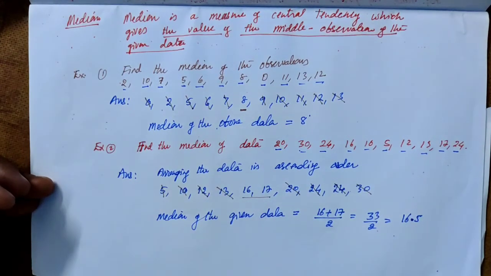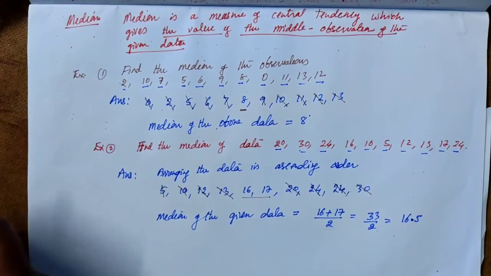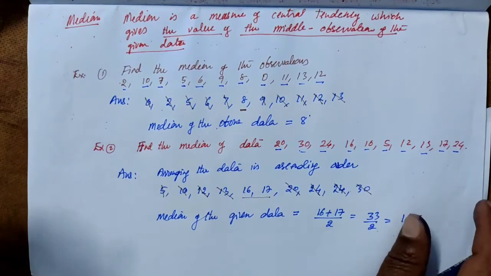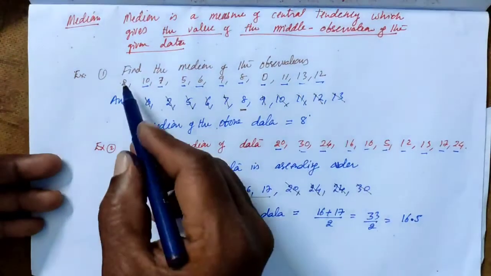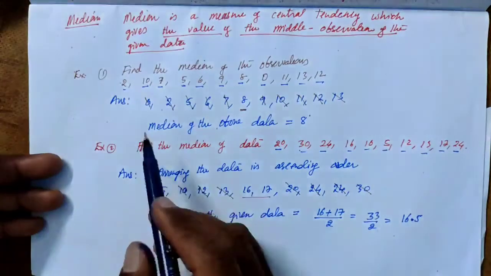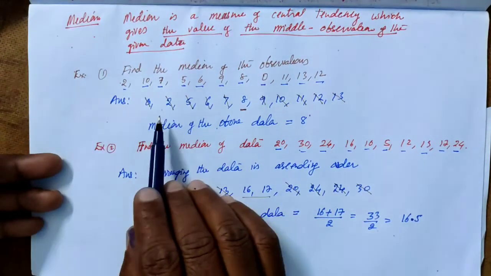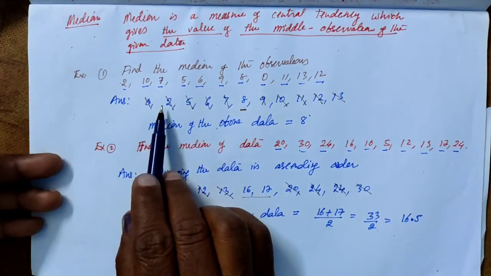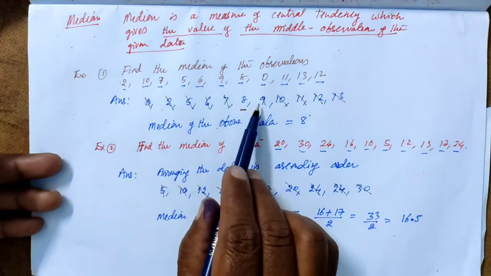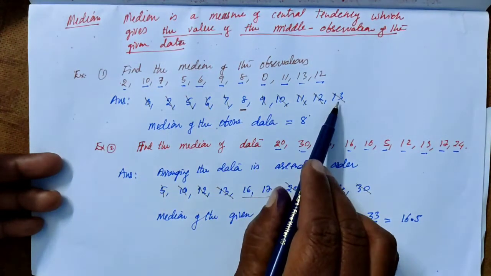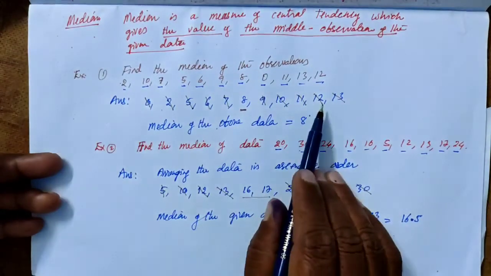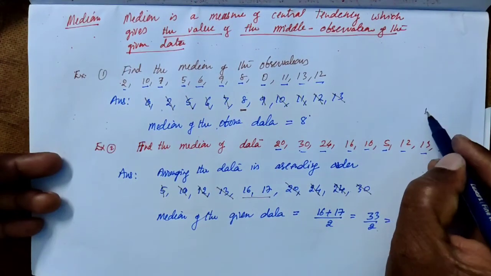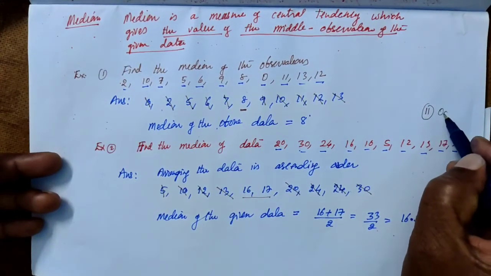Okay. So here, if you observe the first data, if we arrange this in ascending order, how many observations are there? 1, 2, 3, 4, 5, 6, 7, 8, 9, 10, 11. So there are 11 observations. The number of observations is 11, and this 11 is an odd number.